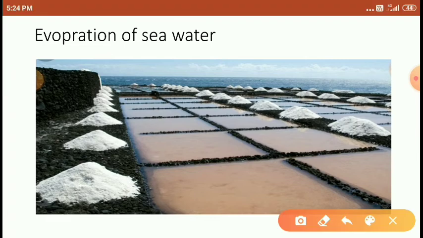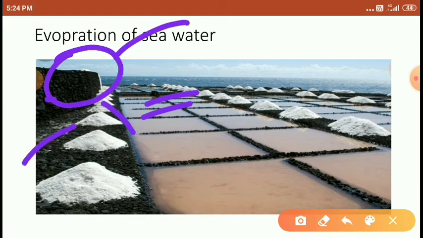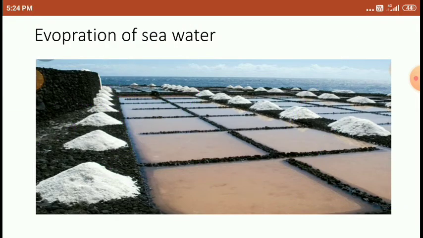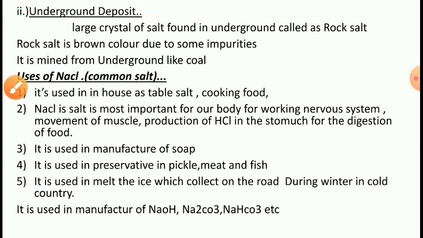So here these are the large shallow pools. In the presence of sun rays, all the water gets evaporated. After evaporating, what is left behind is the salt, that is common salt. Right friends? So the second one is the underground water.